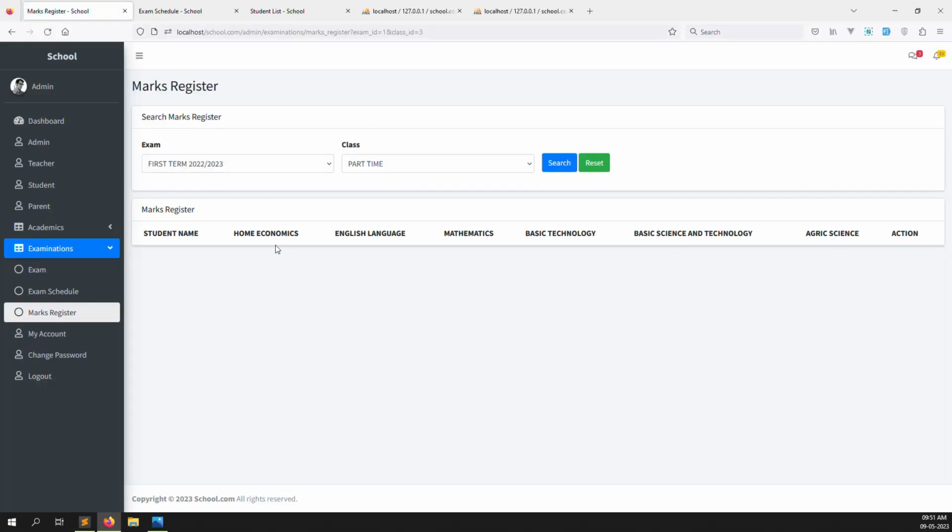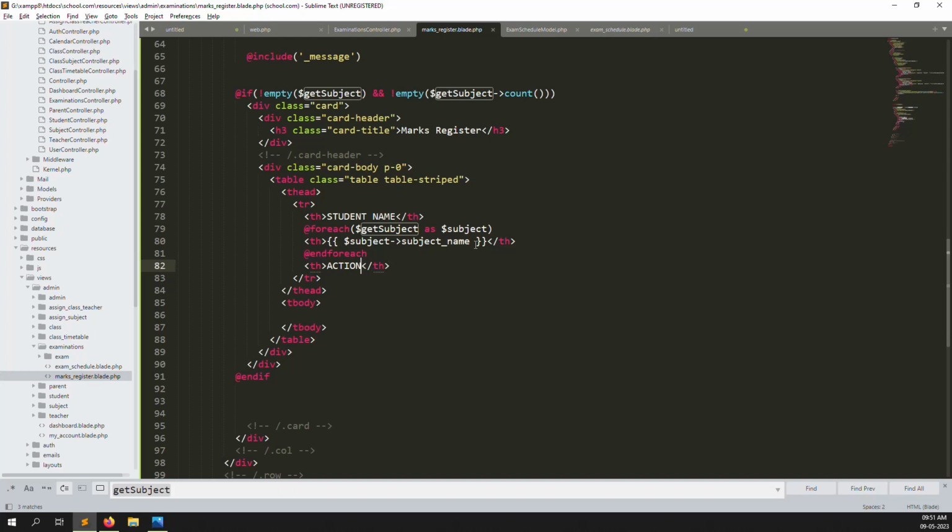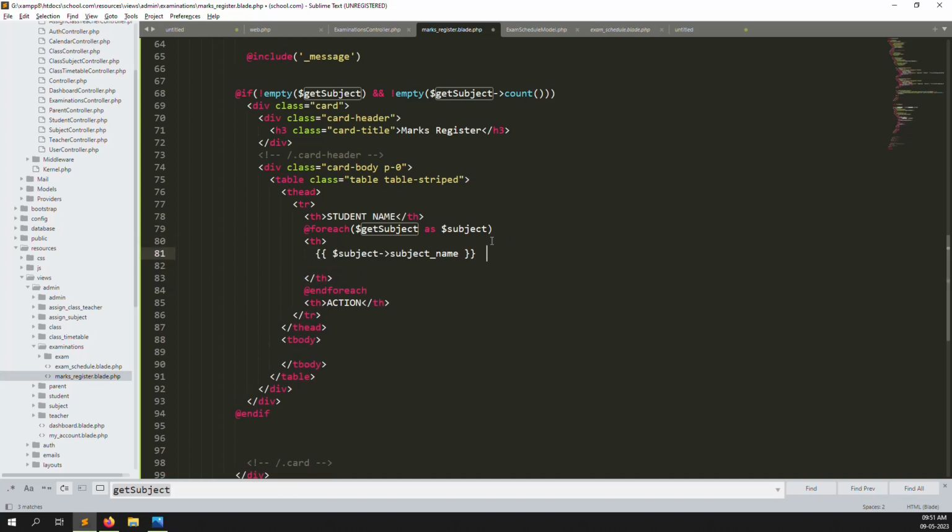Okay, I think now it's good. Now we need to show also what is the passing mark and what is the full mark, because we already get the data inside an array. So to show the full mark, we just need to do like this. Inside I can make a br, full mark. So inside subjects we can put the full mark, and we also show the passing marks.